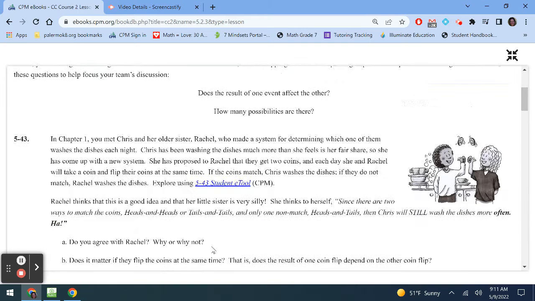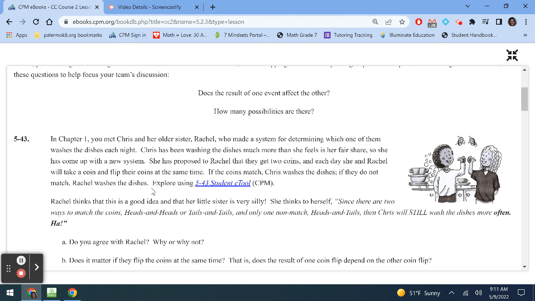So the first problem on here is 543. It says in chapter 1, you met Chris and her older sister Rachel, who made a system for determining which of them washed the dishes each night. Chris has been washing the dishes for much more than she feels is her fair share, so she's come up with a new system.